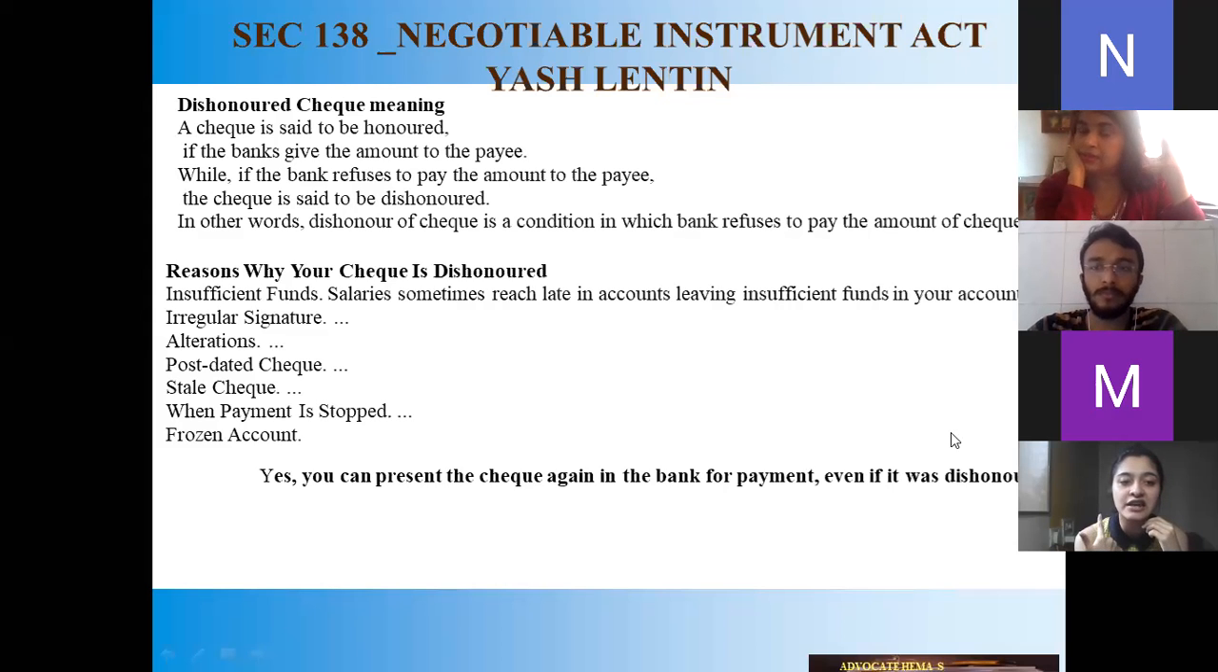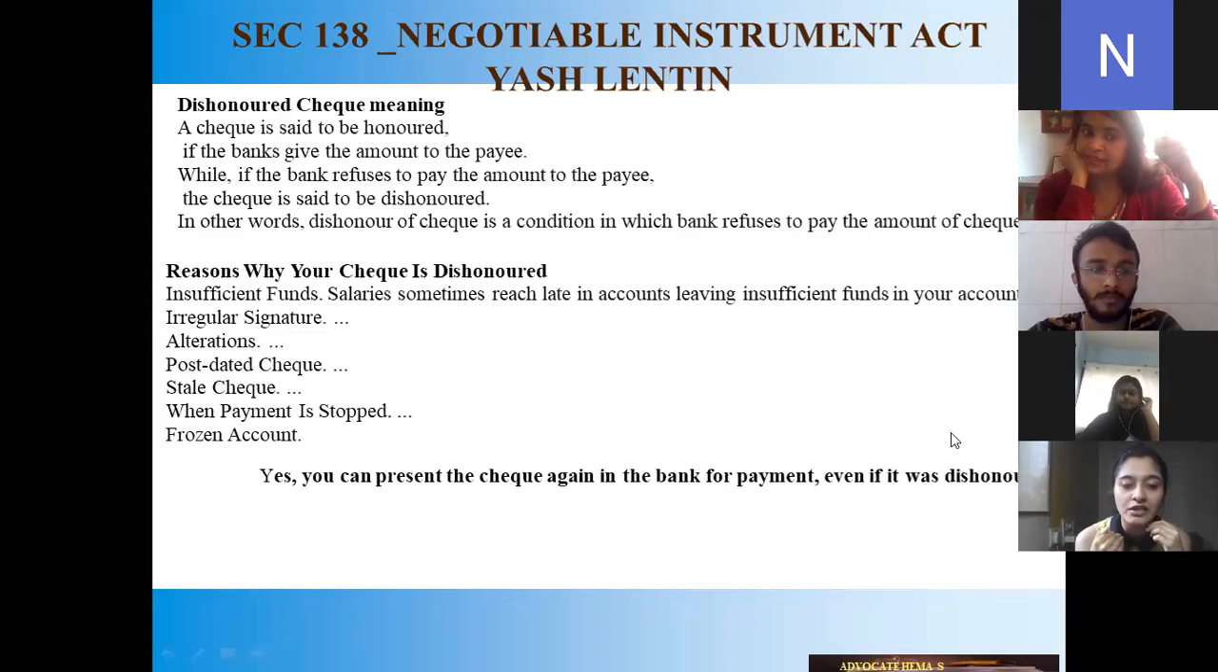The second is irregular signatures. Alterations. Post-dated checks. Stale checks. Or when the payment is stopped. Or in case of frozen accounts. Yes, correct. So certain times, if a particular person is having crores of rupees in his account and he is indulged in a case, so naturally, his accounts are frozen by Jatin, the manager. Nothing should happen. Nobody should take from his money.